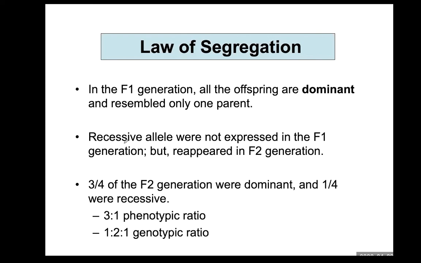Recessive allele expression reappeared in the F2 generation. How much? This much. A quarter portion of the F2 generation is composed of the recessive phenotype. So the ratio is a 3:1 phenotypic ratio. Genotypic ratio is 1:2:1. We will see that here.